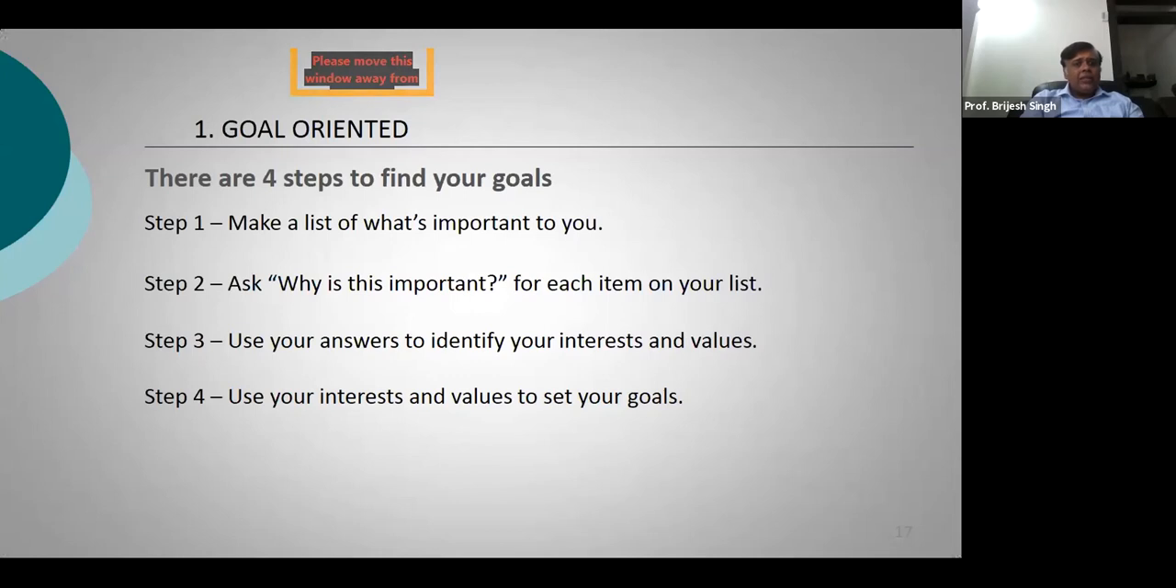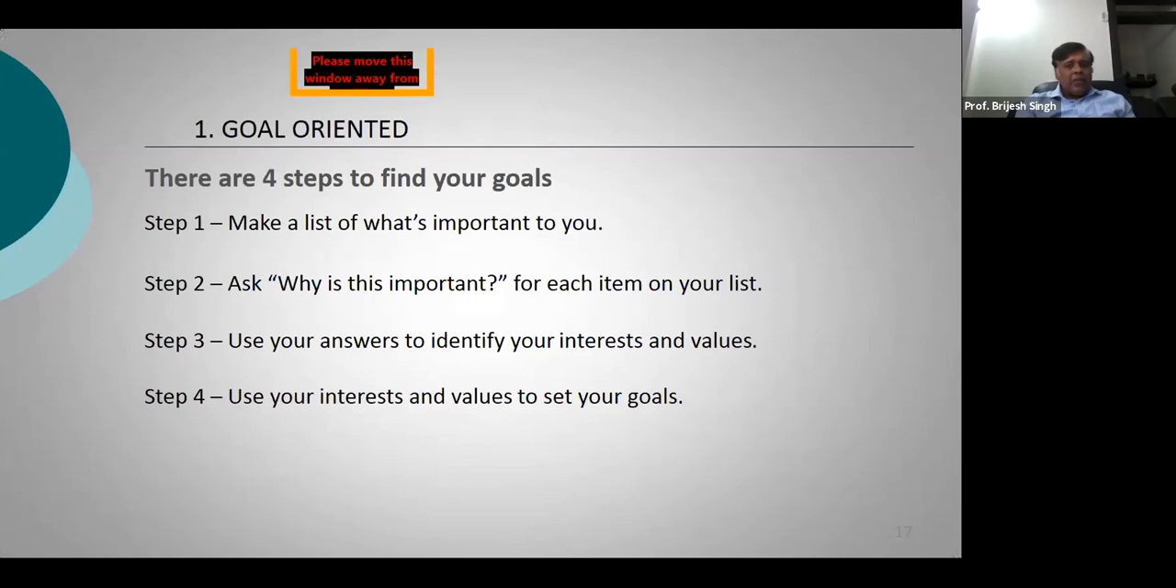So there is a step 1, a step 2, a step 3, and then a step 4. You need to make a list of what's important to you. Ask why this is important to you. Then step 3 is use your answers to identify your interests and values. And then step 4 is use your interests and values to set your goals. Now, will it be 100% accurate in the beginning? The answer is no, but over a period of time, you'll get good.